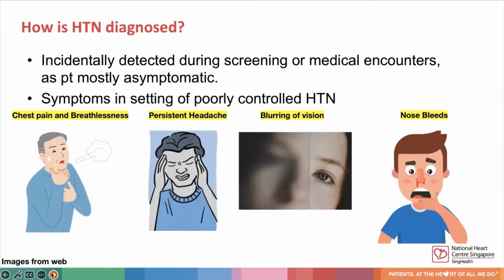Hypertension is usually picked up during screening when patients do not have symptoms. Some other times, in the setting of poorly controlled hypertension, patients can have chest pain and breathlessness, persistent headache, blurring of vision, or even nosebleeds. And this is a situation where hypertension can be diagnosed.